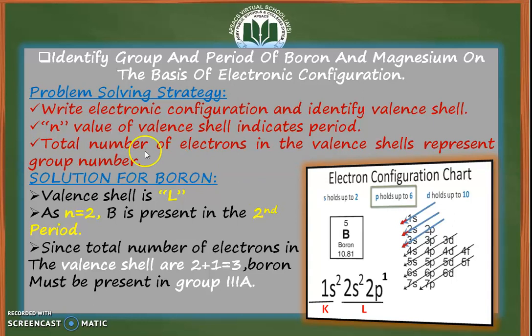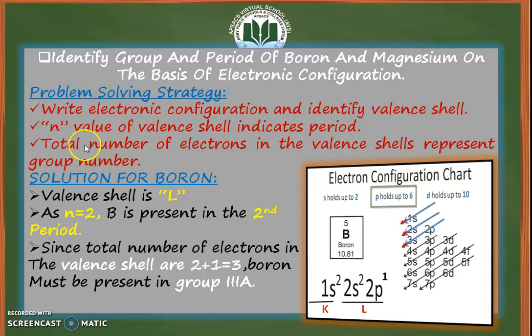So our next step is that the n value of the valence shell indicates the period number. As we know, the valence shell in boron is L, which includes 2s2 and 2p1. So the n value for L for boron is 2. So the period number of boron is 2. Or we can say that boron is present in the second period of the periodic table.